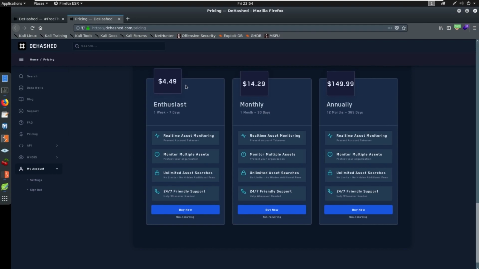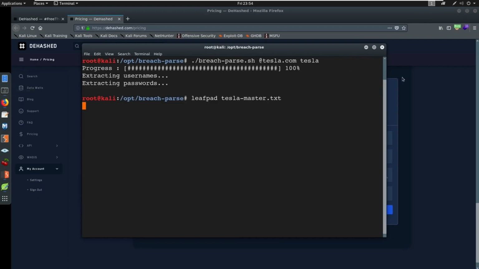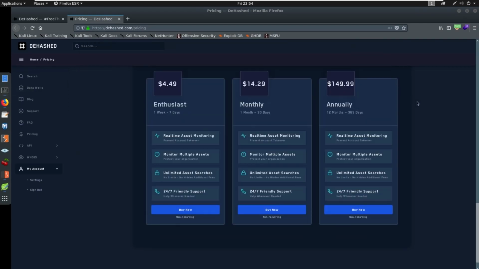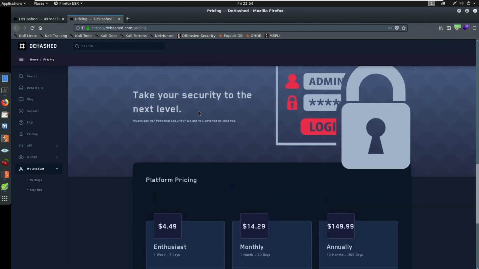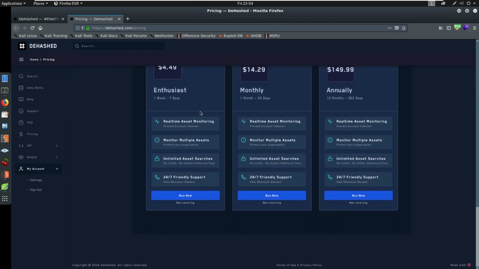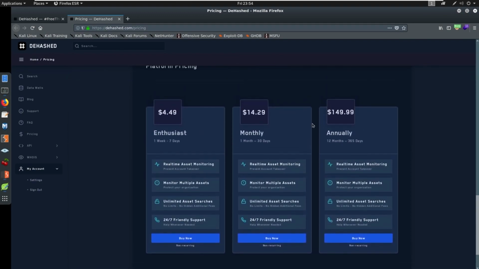It's amazing. There's going to be tools I show you later on in the course that will go through and we can do it locally, like the one I just ran in the last video. I ran breach parse, right? This is something that I put together and set up, and it's free, but the database isn't maintained. It's a slow search. I don't get the results back as instantly, and I can't tie it to as many data points as a website like this can. I think this website's great.